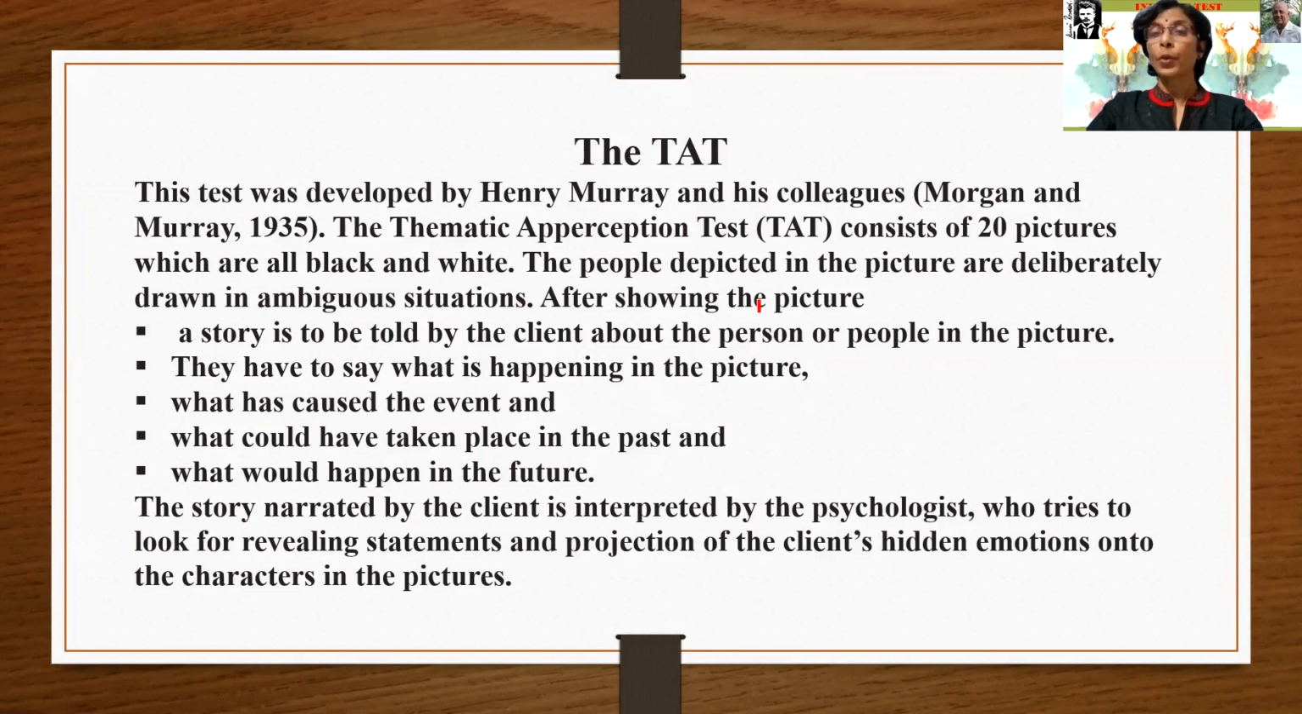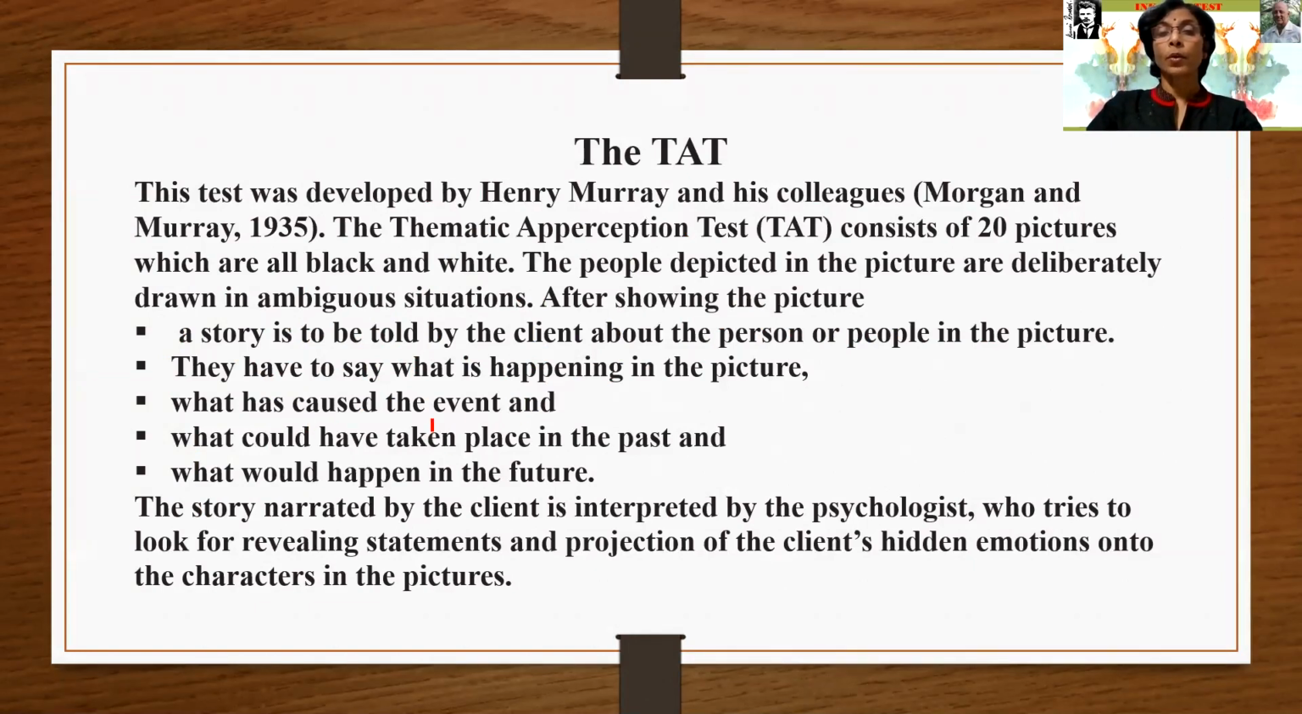Okay, after showing the picture, what is seen there? A story is to be told by the client about the person or the people in the picture. What is to be done first? A story. The client has to tell the story while seeing that ambiguous situation picture. Second, they have to say what is happening in the picture, means the movement. What is happening in the picture.